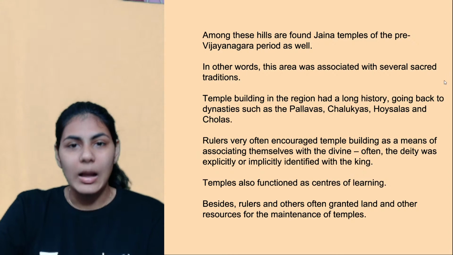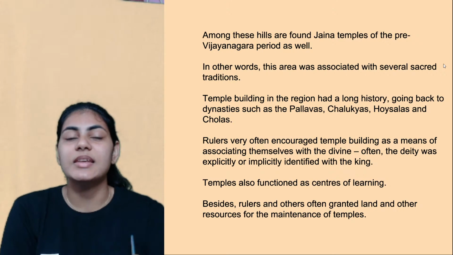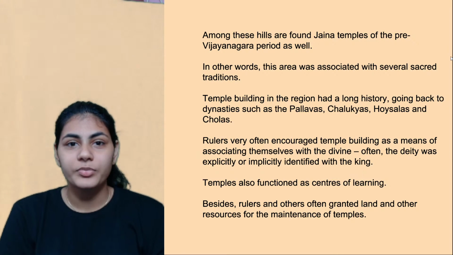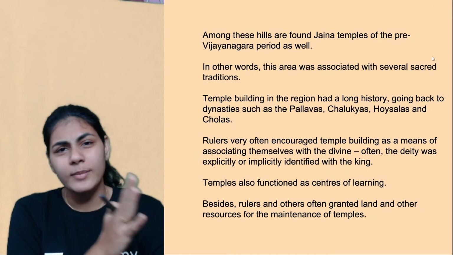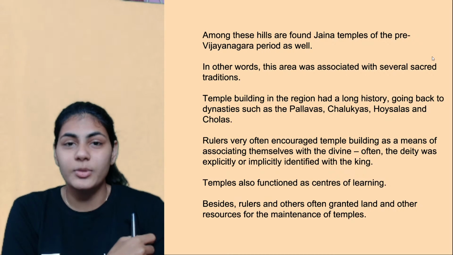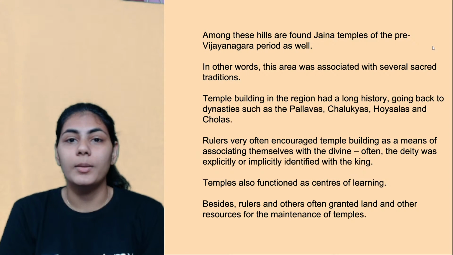Okay, so among these rocky northern structures within these hills itself, we also find a number of Jain temples, right? Because if you remember correctly, going back I think to the 4th chapter where we talked about Buddhism and Jainism in detail, we have seen Jains splitting into two, right?